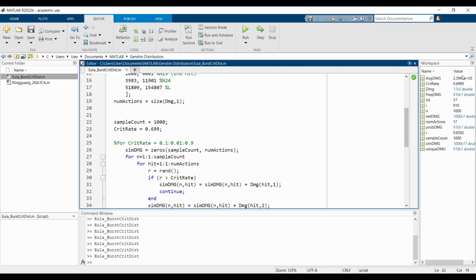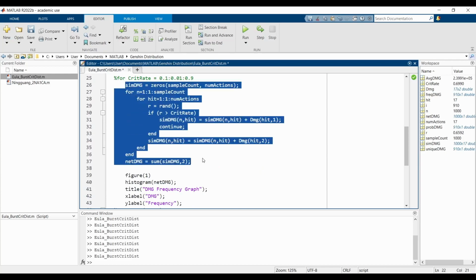If we take a look at the side here, we have average damage to be 239,000 damage, about 240,000. And this is interesting. But I think even 1,000 might not be too accurate. Maybe we should consider 10,000, or maybe not even 10,000. Let's do 100,000.